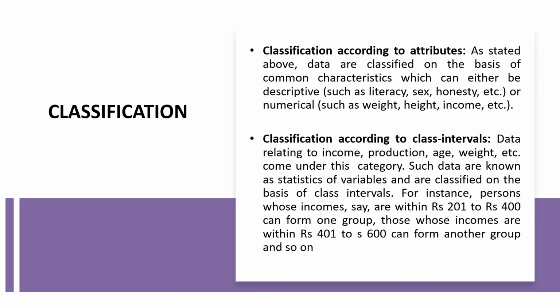For instance, persons whose income is within Rs 200 to Rs 400 can form one group. Those whose income is within 400 to 600 can form another group, and so on.